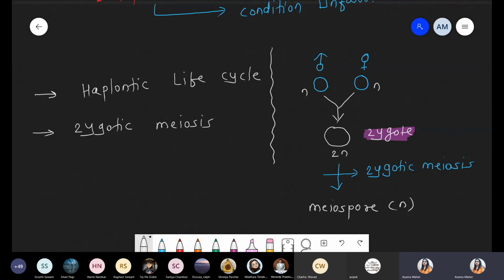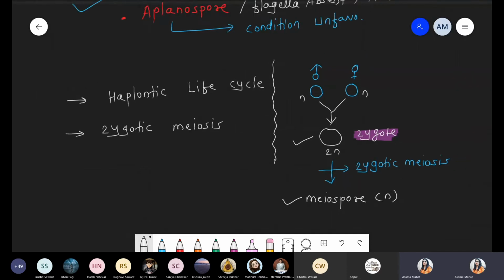The zygote immediately undergoes reductional division and produces spores, specifically called meiospores. That's why this pattern is called zygotic meiosis. Algae as well as fungi both show the zygotic meiosis pattern. Got it?